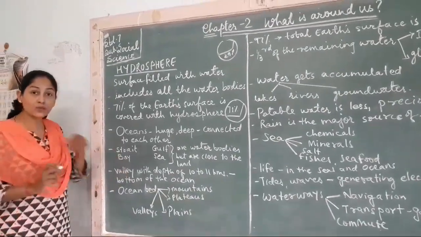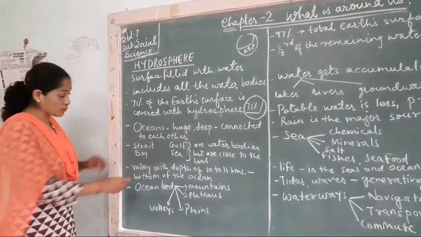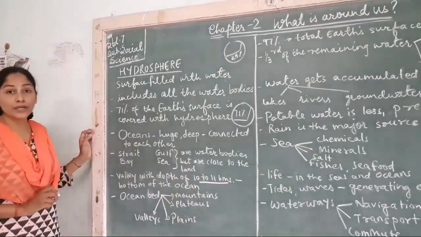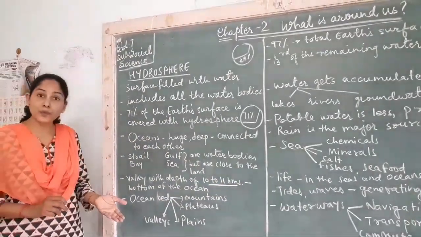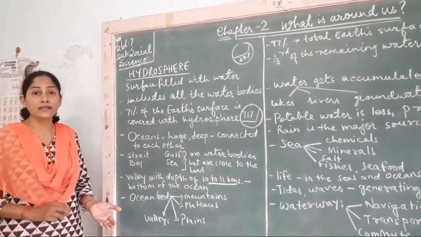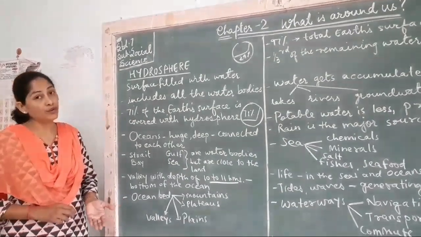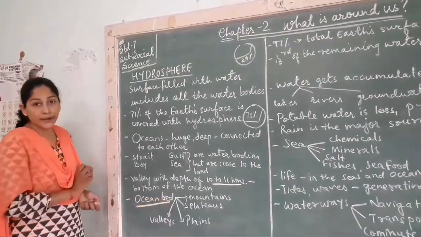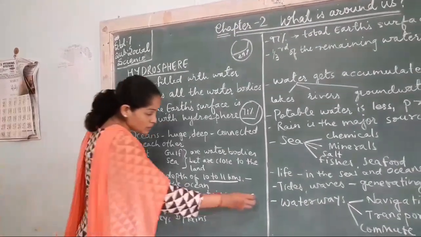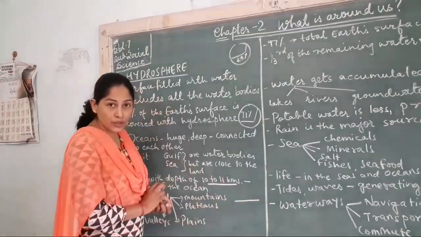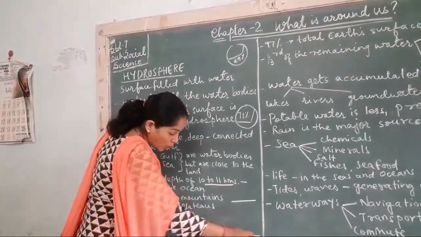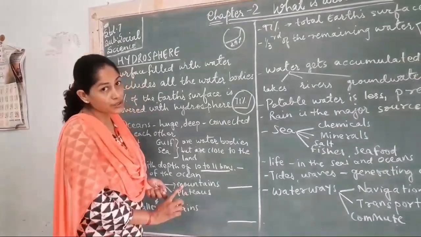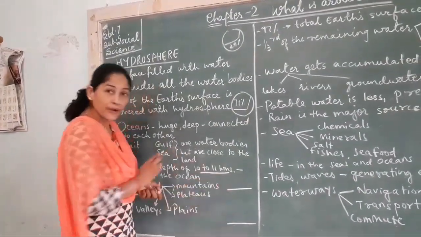Now we have valleys in the ocean also, with a depth of 10 to 11 kilometers. At the bottom of the oceans, there are valleys with a depth of 10 to 11 kilometers. And the ocean bed. What is ocean bed? See students, this is our lithosphere. Here is the ocean bed. Ocean bed means bottom of the ocean. That is ocean bed. What do you find here?